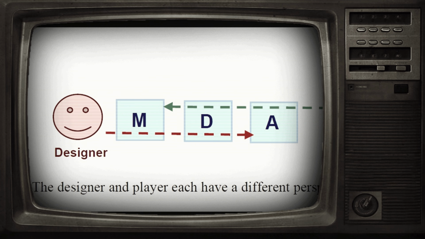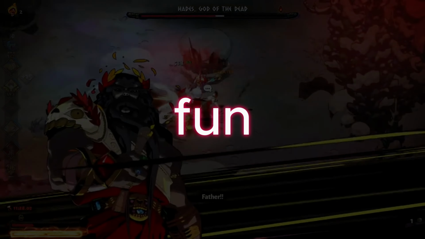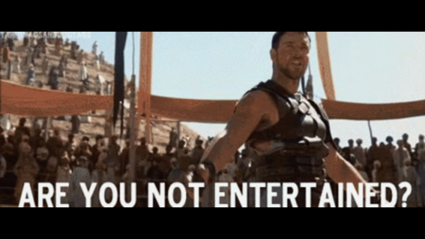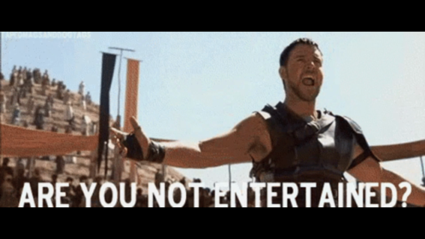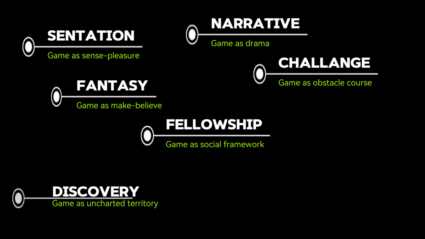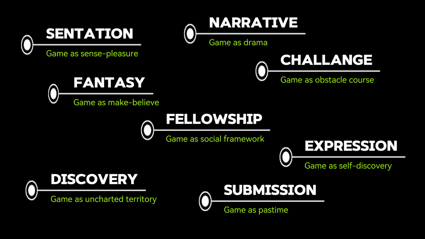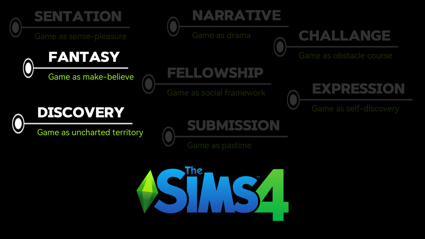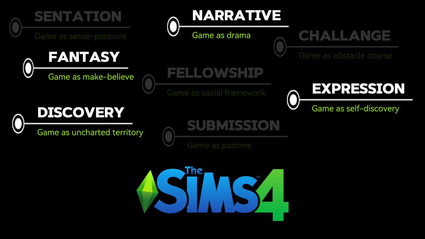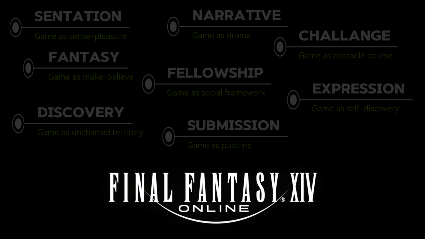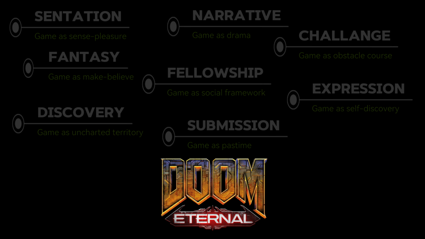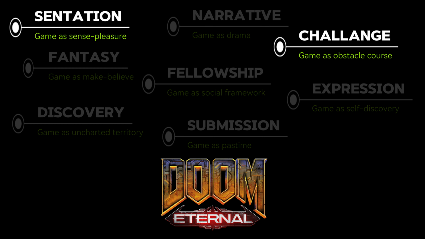So, let's start with aesthetics. What makes a game fun? For this, we will analyze books in the future. For now, let's briefly look at the types of fun. Here you see many types of fun. This list can be extended. To give an example of a few games, the themes include discovery, fantasy, expression, and narrative. Final Fantasy includes fantasy, narrative, expression, discovery, and challenge. And Doom includes challenge, sensation, and fantasy.